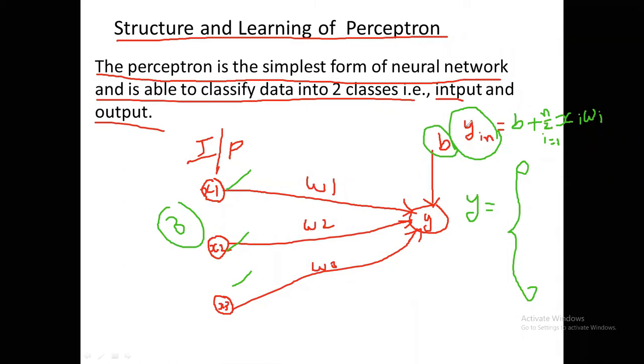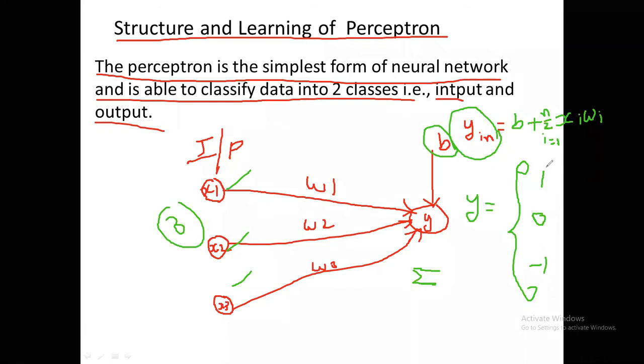Here y in is the input. We get the summation, but we don't want the summation, we want some result. So the output y equals 1, 0 or minus 1.